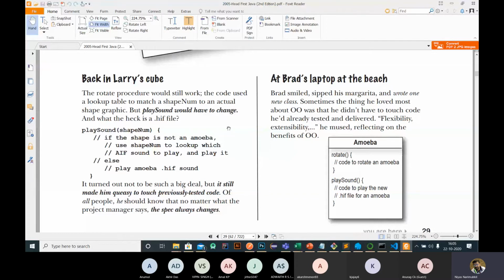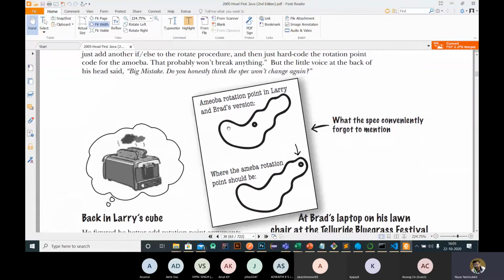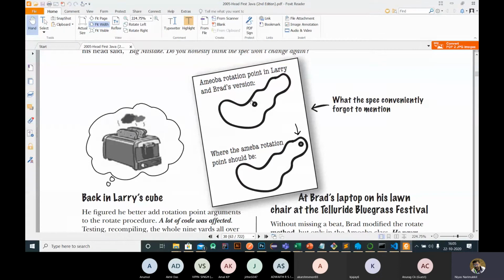Then both came again with another modification, which changes the case study. Instead of rotating this amoeba shape on the center, they need to provide another axis.